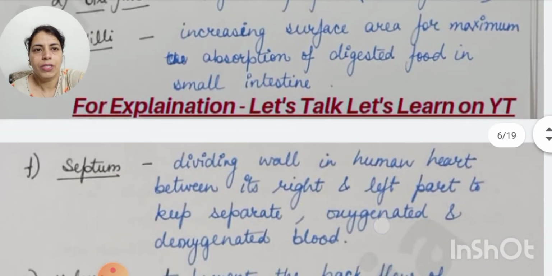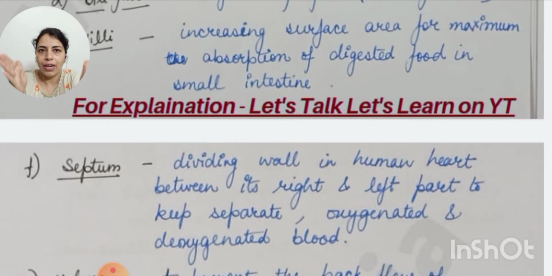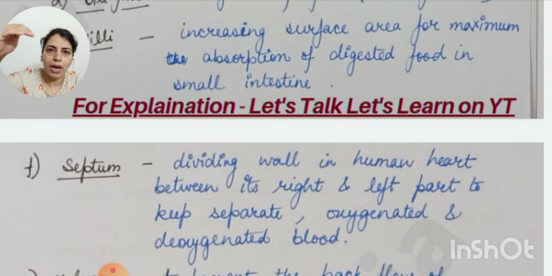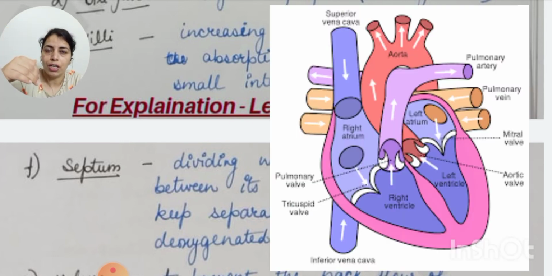Now the septum is the dividing wall in the human heart between the right and the left part. It keeps separate the oxygenated blood and deoxygenated blood. As you very well know, the left part of the heart receives oxygenated blood from the lungs, and the right part receives deoxygenated blood from all parts of the body. So oxygenated blood flows through the left part of the heart and deoxygenated blood flows through the right part of the heart.